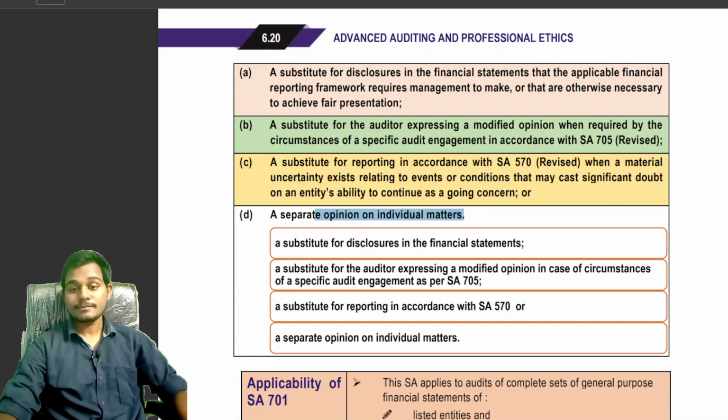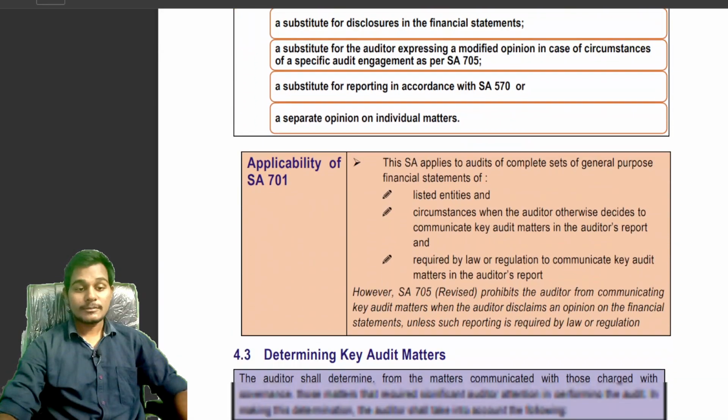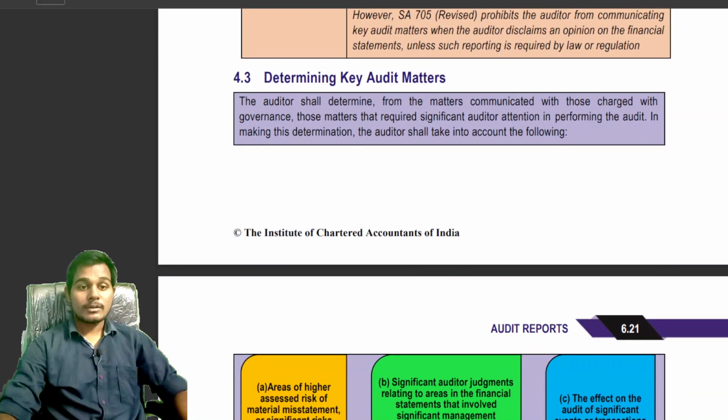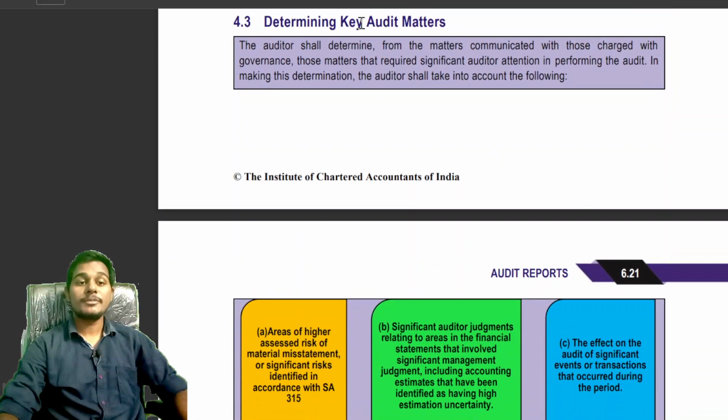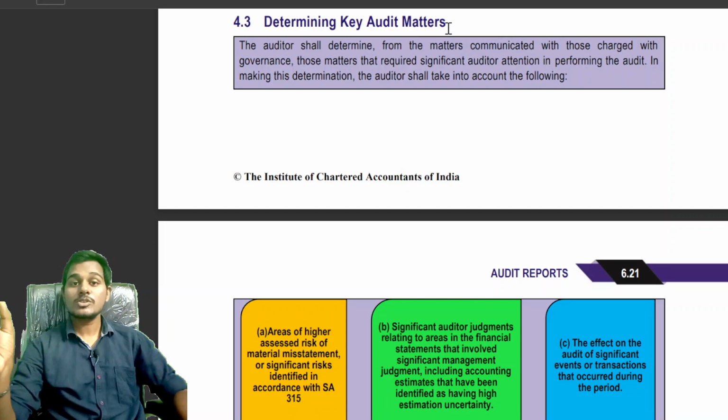Okay students, let's see. Determining key audit matters: what are the factors we should see for these matters to be considered as key audit matters? According to professional judgment, the auditor thinks that these matters are most significant.